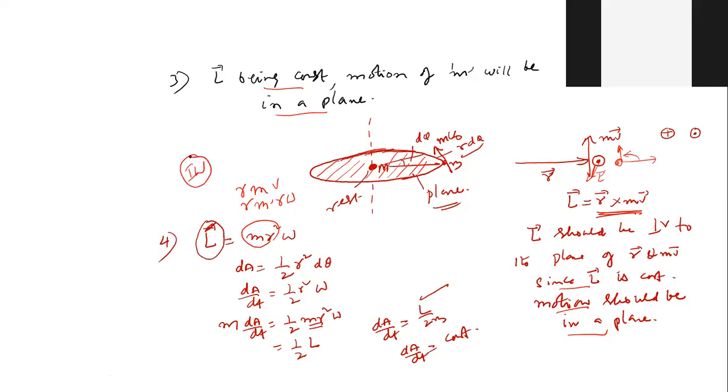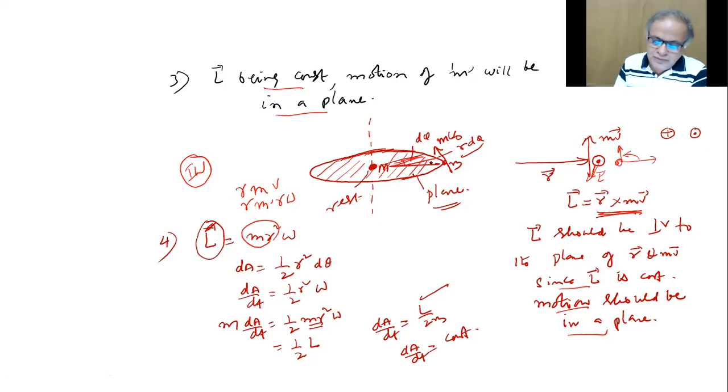Yes. Right. Now, dA, this part I am taking, for a very small angle. dA equals half into R d theta into R, which is half R square d theta. dA by dt, you do half R square d theta by dt. d theta by dt is what?